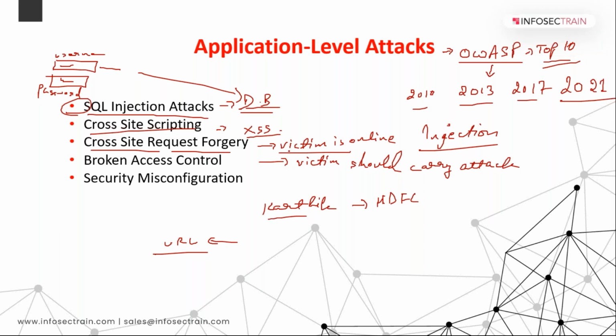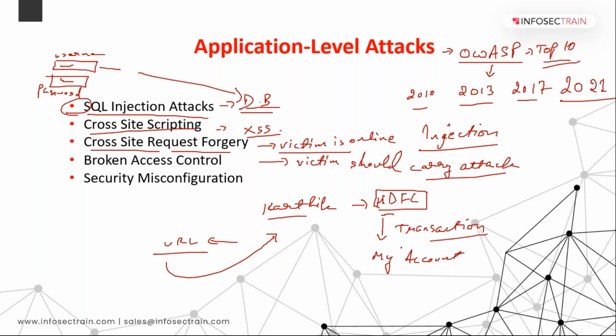As per my first condition, that the victim should be online, Karthik has logged into his HDFC account. Now the second condition says that he should carry out the attack. So I force the URL to Karthik by email or anything, and as soon as Karthik clicks on that URL, he is carrying out the attack for me. So what will happen? He will be doing the transaction from his account in HDFC to my account. Make sense? So this was happening in that.